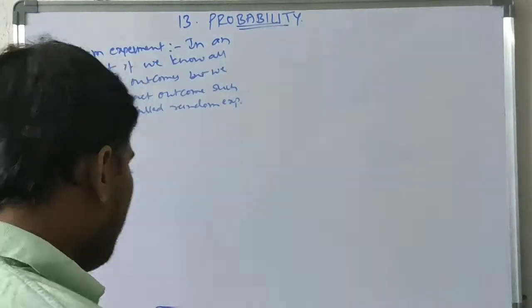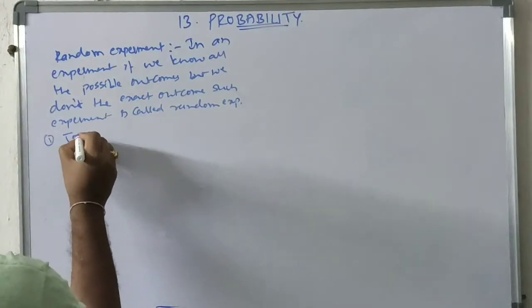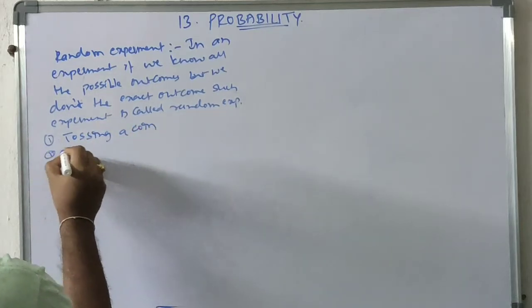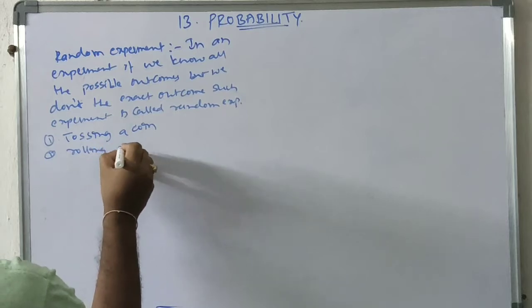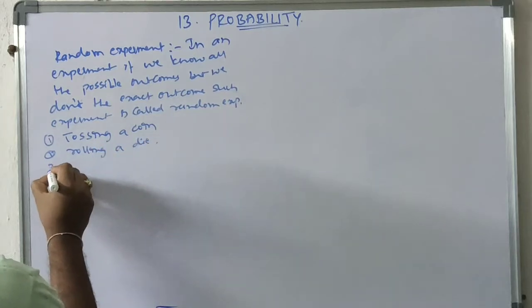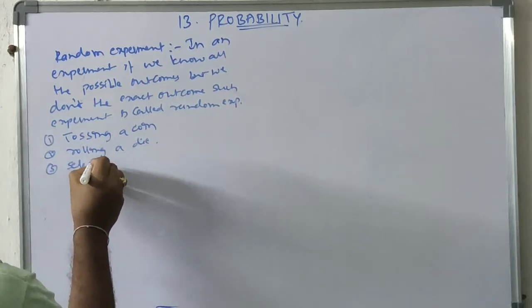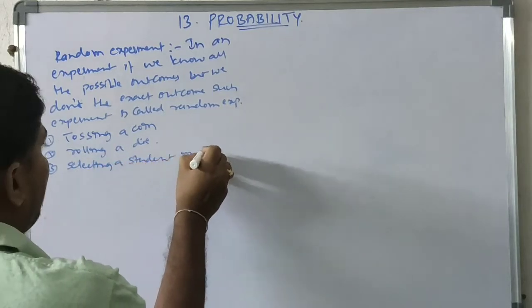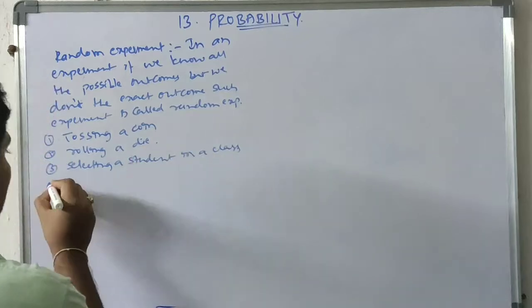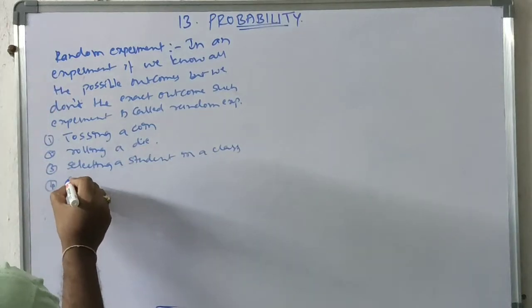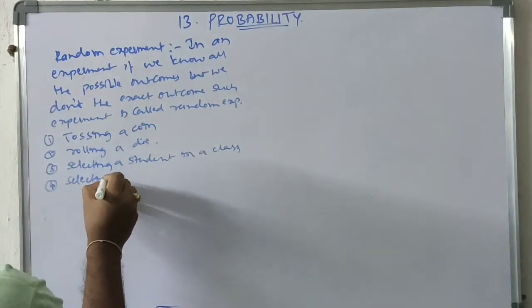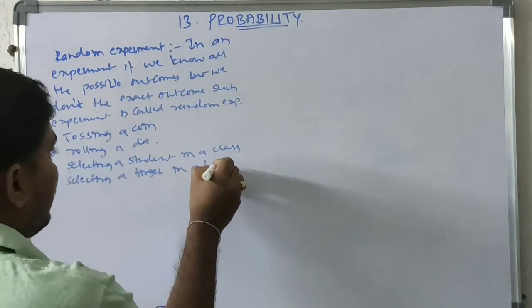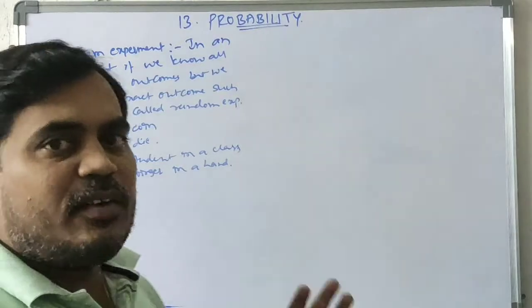Examples: tossing a coin, rolling a die, selecting a student in a class, selecting a finger on a hand, selecting a day in a week.